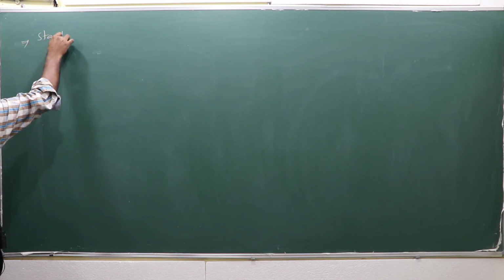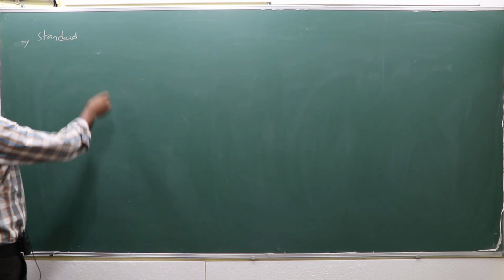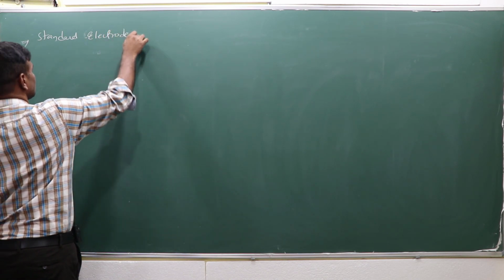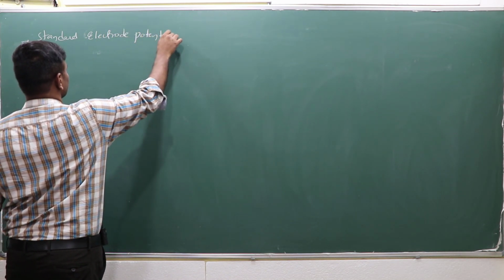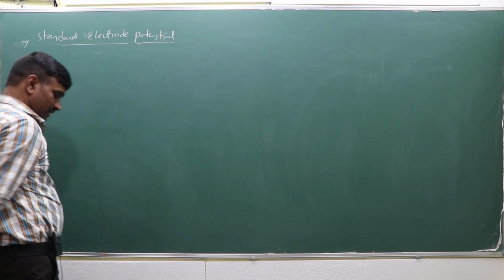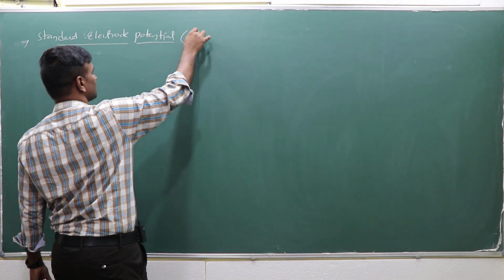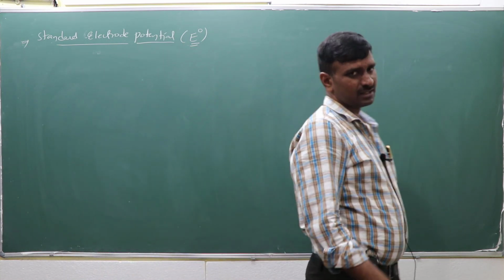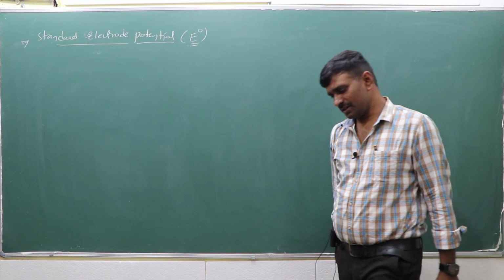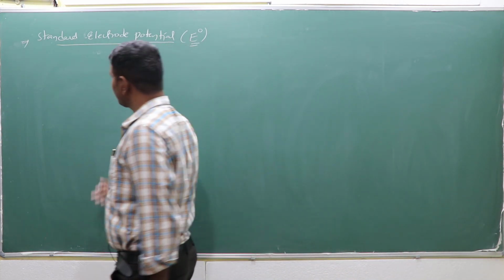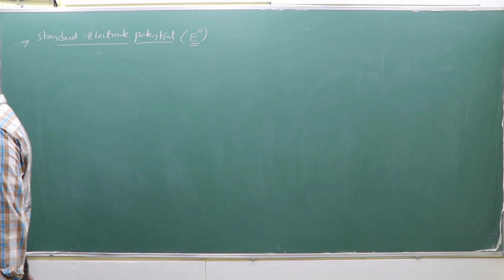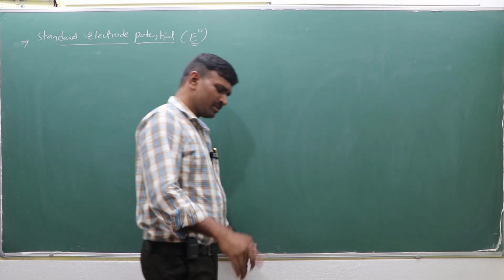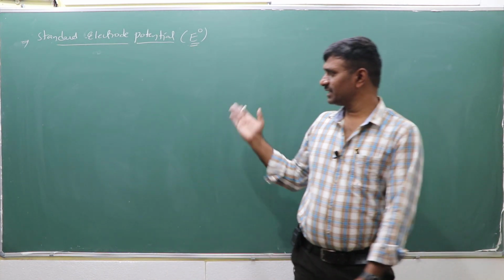Standard electrode potential, E0. That can be shown like that, E0, standard potential. Like the standard Gibbs free energy and standard entropy, we use E0 for standard conditions in the generalized case, either Helmholtz free energy or Gibbs free energy, like earlier in thermodynamics. Here it is also the same.